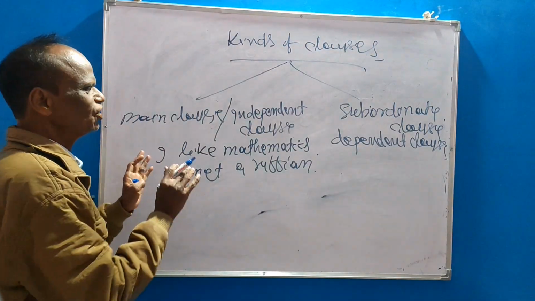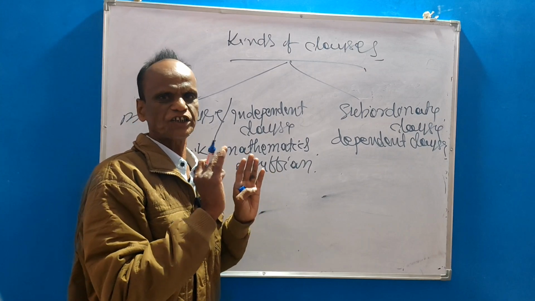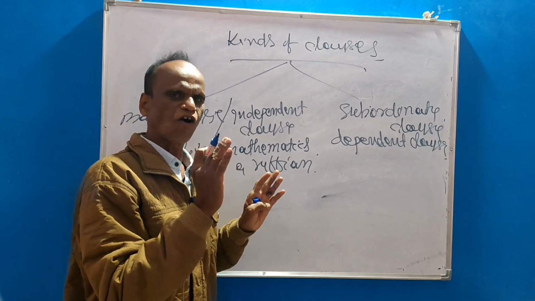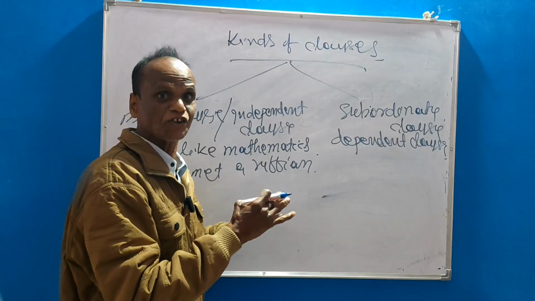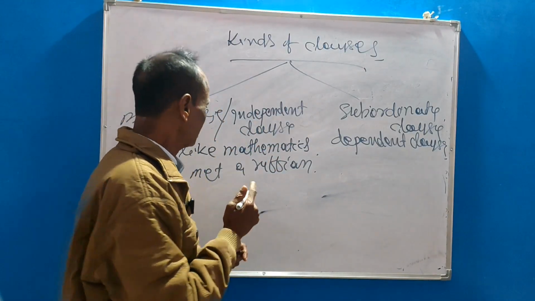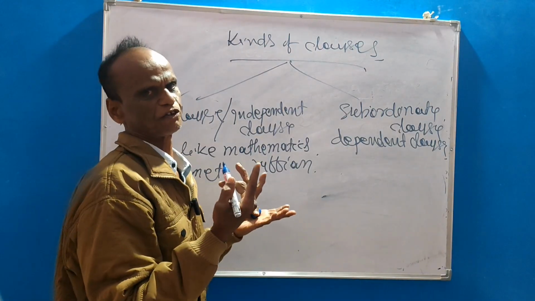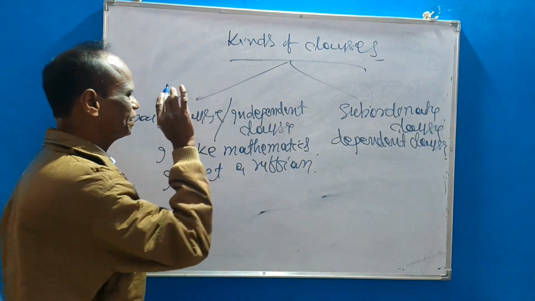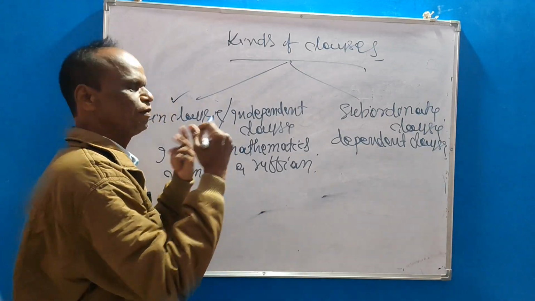So what is main clause or independent clause? Which clause does not depend on any other clause, and it expresses complete thought or complete meaning. That is known as main clause, or say independent clause, or say principal clause. For example, I like mathematics, I met a ruffian, or I met a robber or some man.